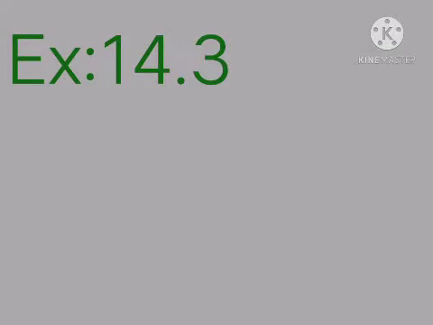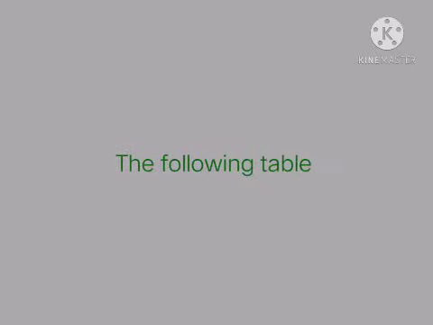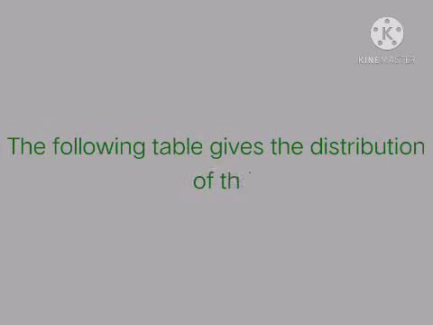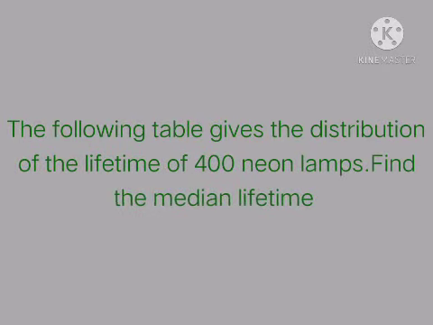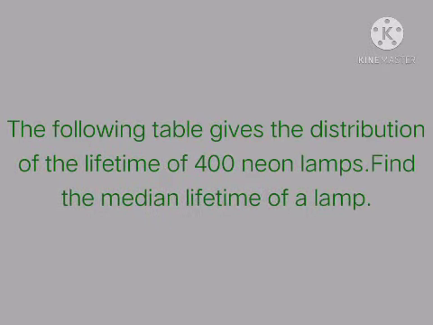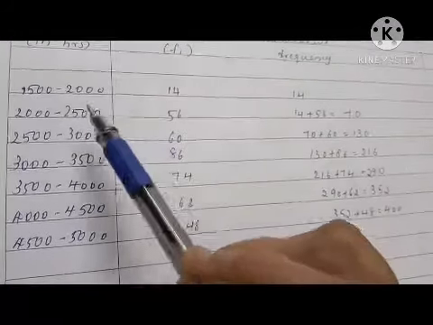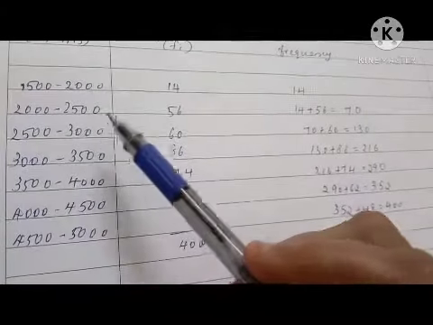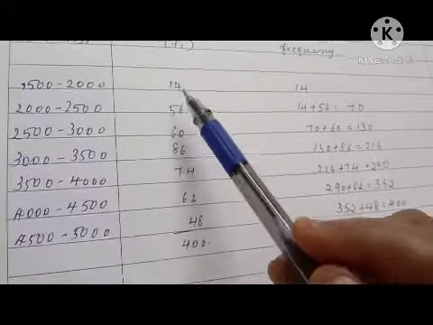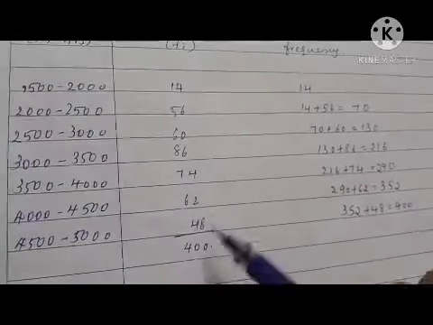Exercise 14.3, question number 5. The following table gives the distribution of the lifetime of 400 neon lamps. Find the median lifetime of a lamp. These two columns are given in the question. This is a continuous interval itself, no need to change this. Then here the frequencies are given. The total is already given as 400.